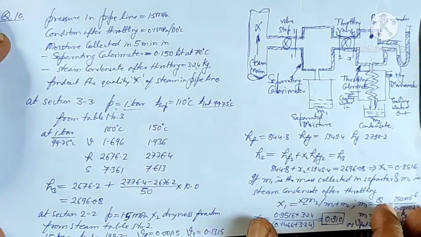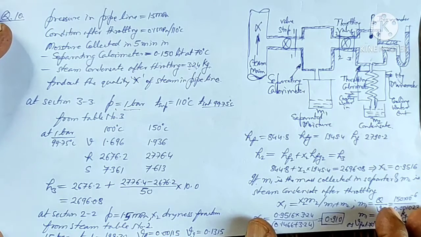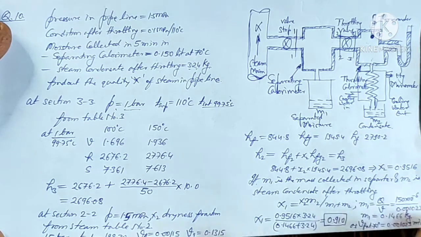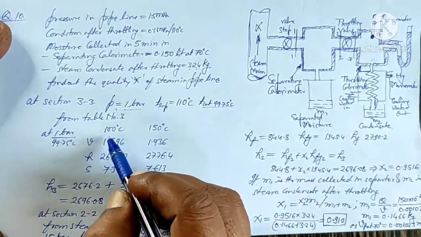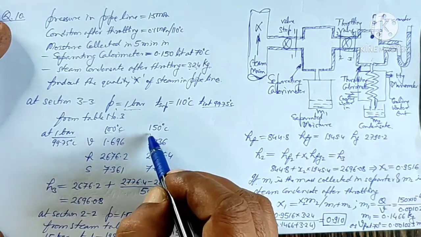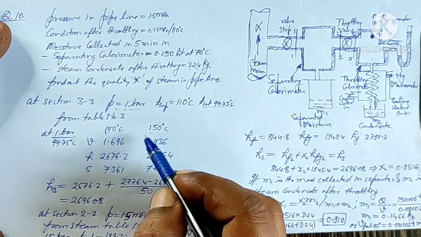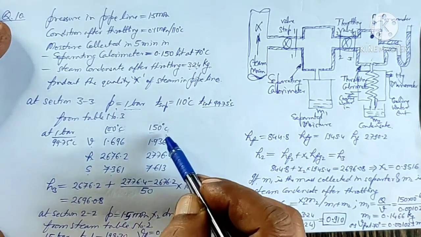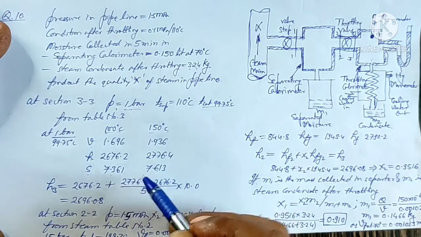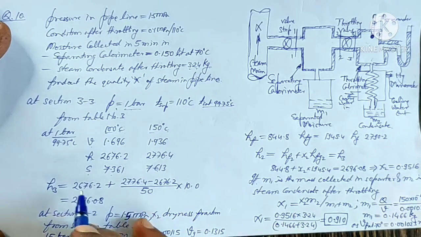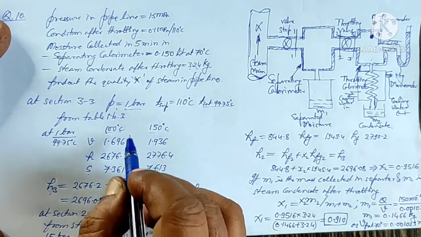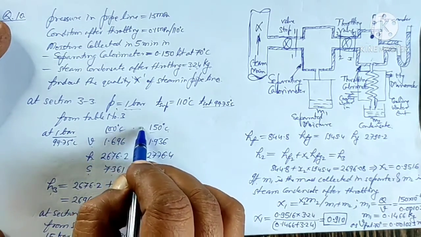So we will go into steam table number 3 and try to find out the volume, enthalpy and entropy at 110 degrees centigrade. But in the steam table the data is given for 100 degrees and 150 degrees. So we will note down the volume, enthalpy and entropy for 100 degrees and for 150 degrees. Now we will calculate the enthalpy when the temperature is 110 degrees, that is a 10 degree rise.